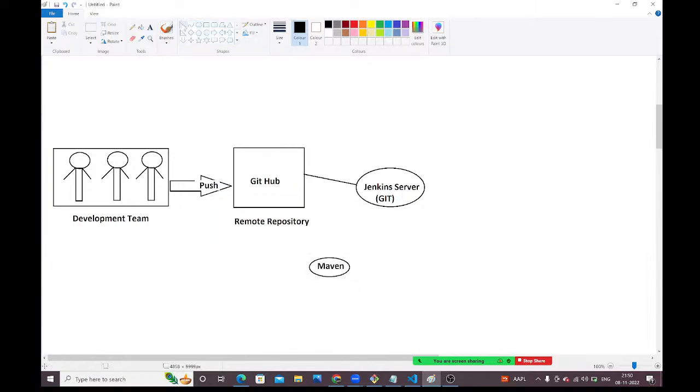Now observe carefully, guys. This is the real-time scenario, what we will do and how we will do it. We will do the same way in companies also, guys. Whenever developers upload the code, no one will inform us, no one will inform our operations team. This entire setup is already done.